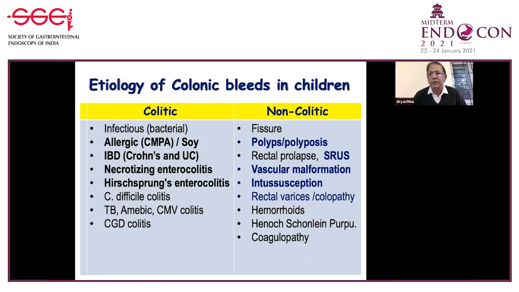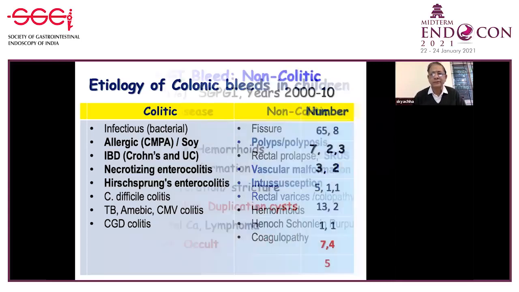Among the non-colitic group, we may have polyposis, polyps, solitary rectal ulcer syndrome, vascular malformations, intussusception, rectal varices, and colopathy as a result of portal hypertension.